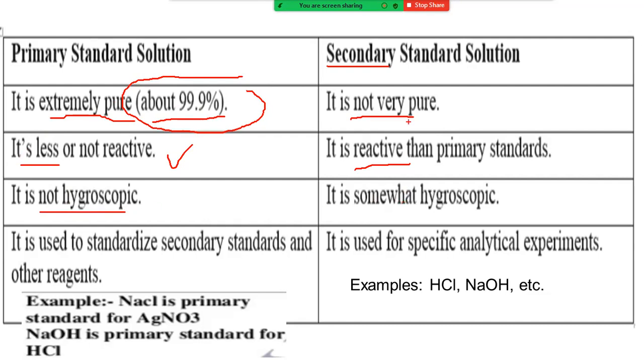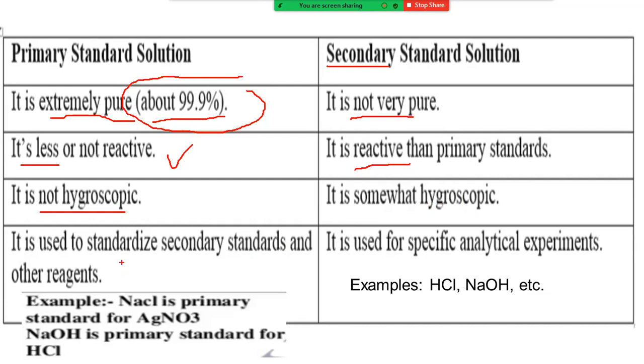But secondary standard solutions have somewhat hygroscopic nature. For example, if you place NaOH outside the container, after some time you can see that NaOH melts out. When it is exposed to the air, it gets melted. Why? Because it has a highly hygroscopic nature, which will absorb all the moisture present in the atmosphere.